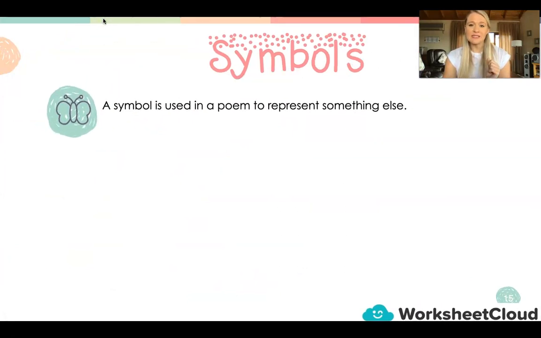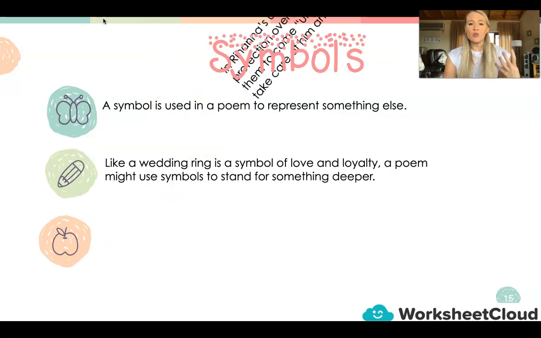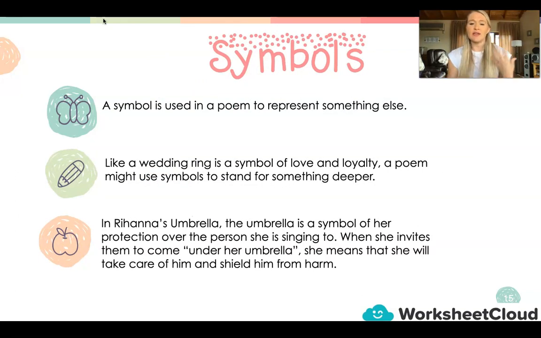And then lastly, we look at symbols and the symbolism in poetry. So a symbol is used in a poem to represent something else. Like a wedding ring is a symbol of love and loyalty. A poem might use symbols to stand for something deeper. Now, this last example I've given here, I'm sure a lot of you can relate. I thought it was a cool example.